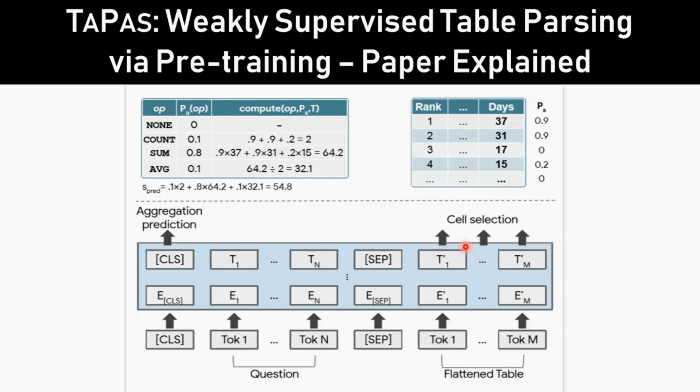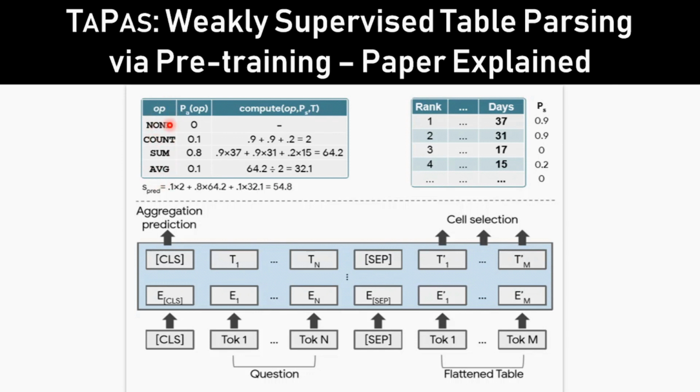Now the model has two functions. One is selecting the group of cells which are applicable for a question, and the other is an aggregation function, which it needs to predict: whether it needs to make a count of the selected cells, or a sum of the selected cells, or an average. If your question is about a particular cell, then you also have one of the aggregation types as none. In the example we have given four functions, but in a practical scenario there will be more aggregate functions. This is for representational purposes.